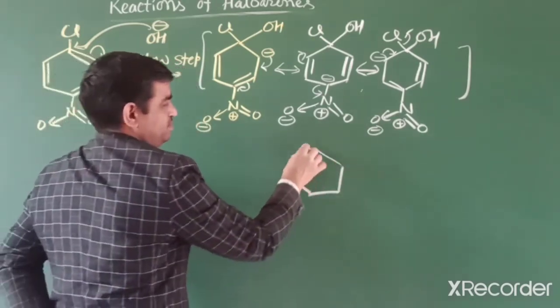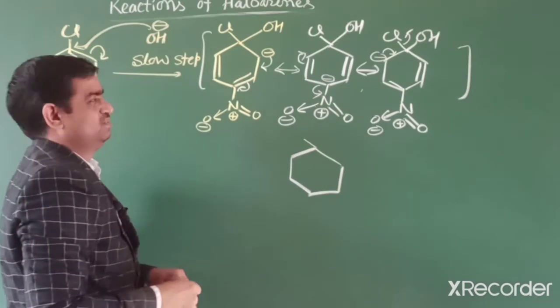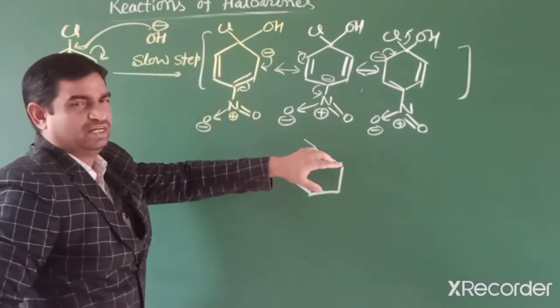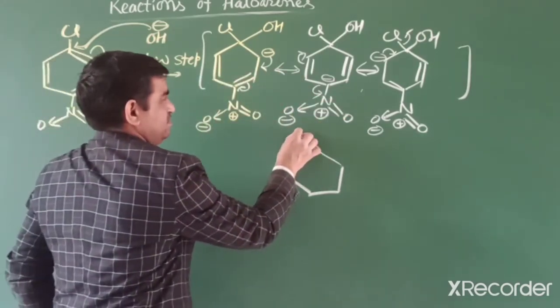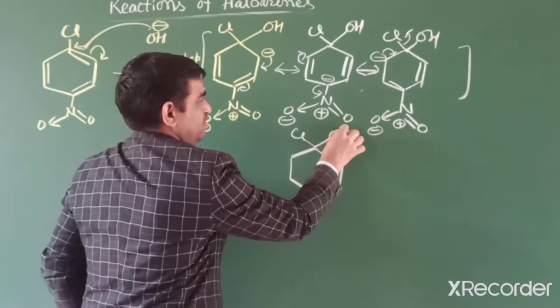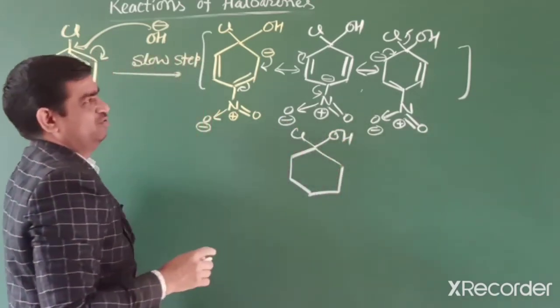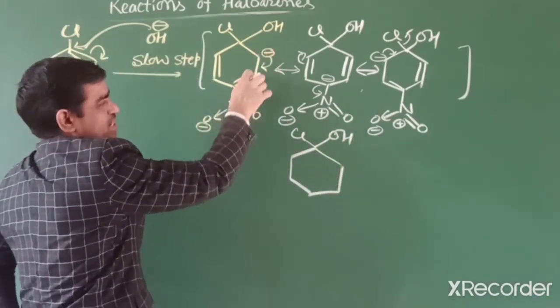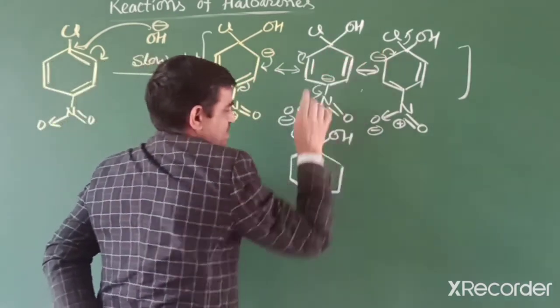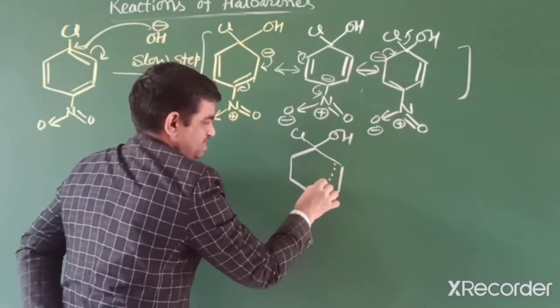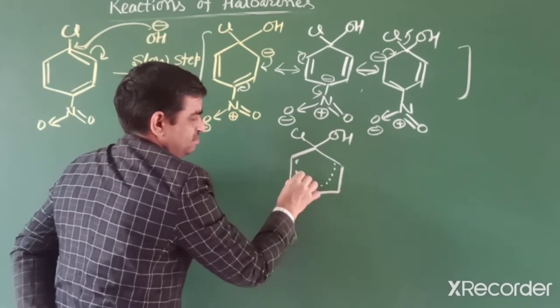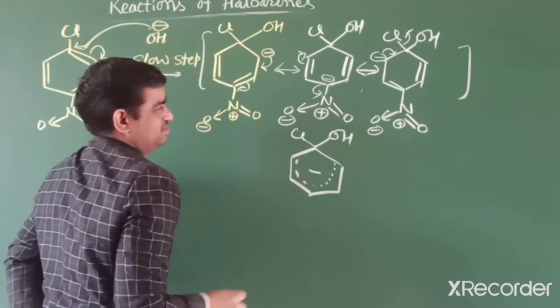Resonance hybrid. In this resonance hybrid, out of these three structures we can write one structure, with chlorine, OH, and if we observe, the ortho and para positions have negative charge, so we can write it like this, with negative charge.